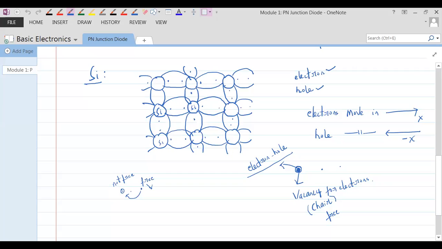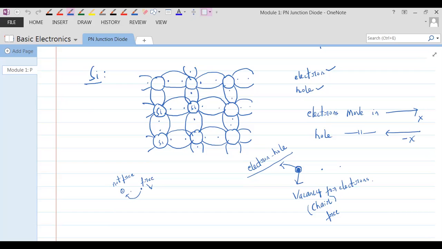Okay. Now, why would these electrons go and sit on the hole? Because the hole is a positively charged thing, or element, we can say, and this electron is the negatively charged carrier. What's happening between them? There is an attraction between the positive and negative charge. So that's why they attract. So when they attract, what would happen?